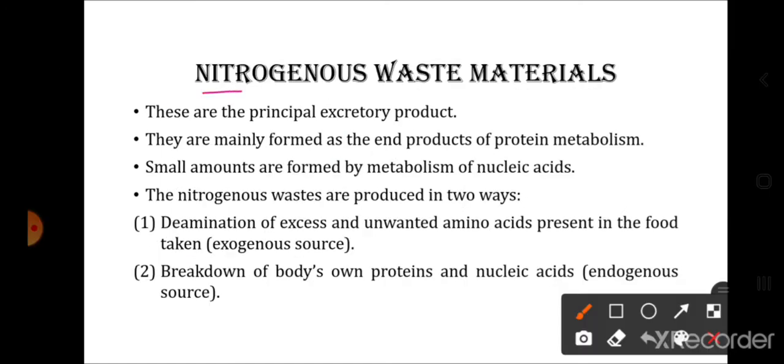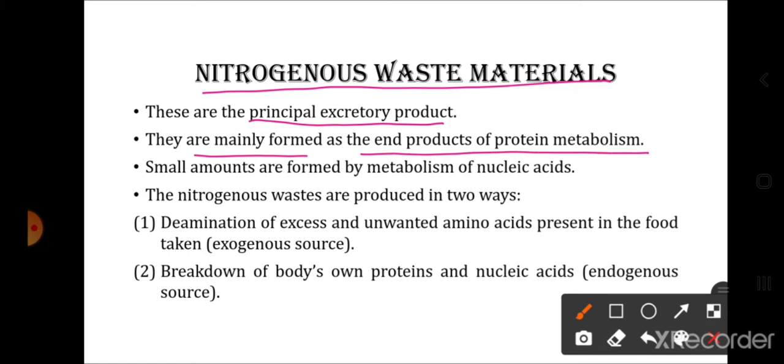So these are the principal excretory products. They are mainly formed as the end products of protein metabolism. Basically, the end products of protein metabolism are the nitrogenous waste. Some amount of the nitrogenous waste is also produced by the metabolism of nucleic acids.